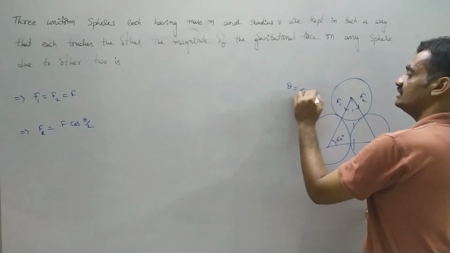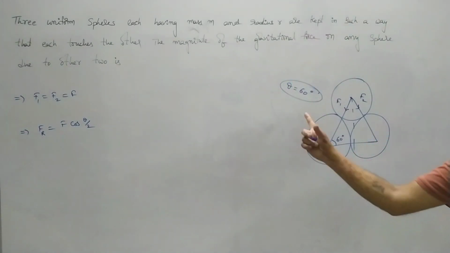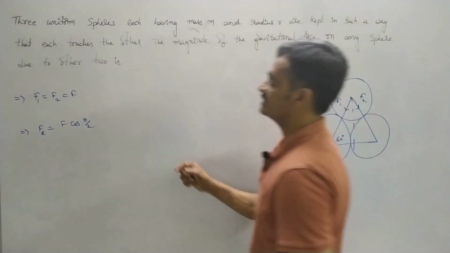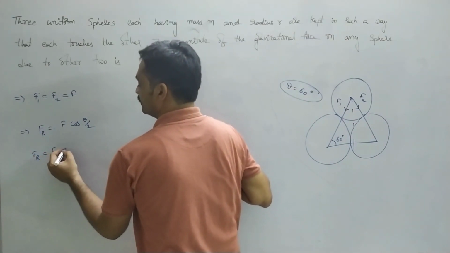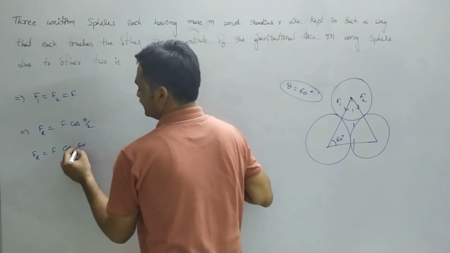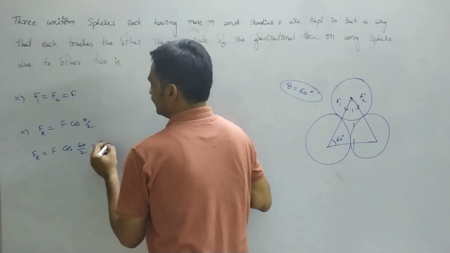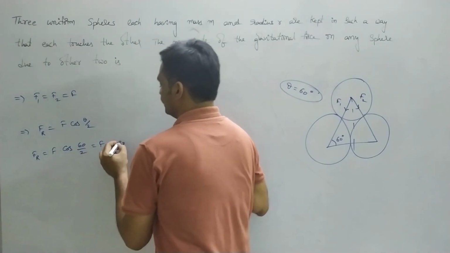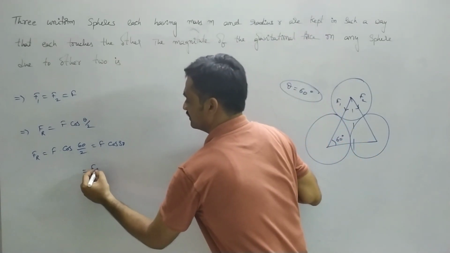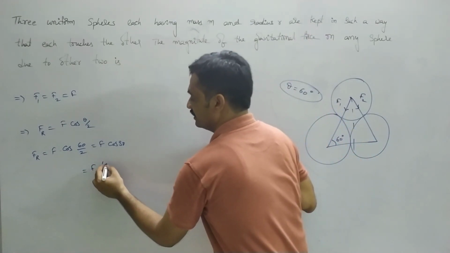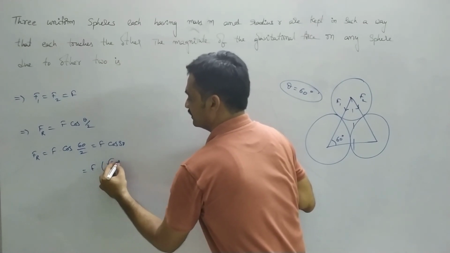Here theta equals 60 degrees. As we substitute this value, the resultant force is given as F cos(60/2), nothing but F cos 30, and we know the value of cos 30 is root 3 by 2. So F into root 3 by 2.